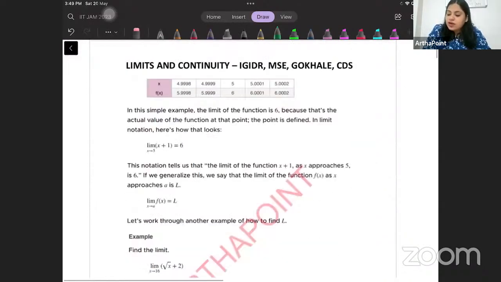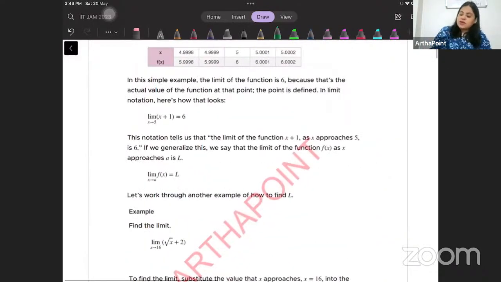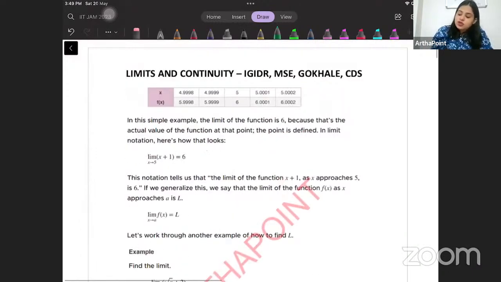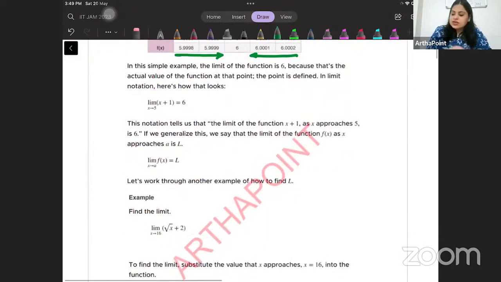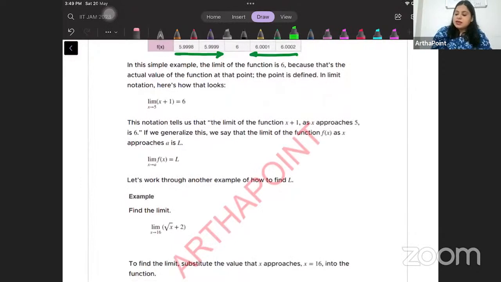So here I have gone ahead and taken different values of x. This is x approaching closer and closer to 5, so you notice the function approaches closer and closer to 6. Here again, x approaches closer and closer to 5, so the function approaches closer and closer to 6. Right. So let's generalize this definition, and let's say that the limit of the function as x approaches 5